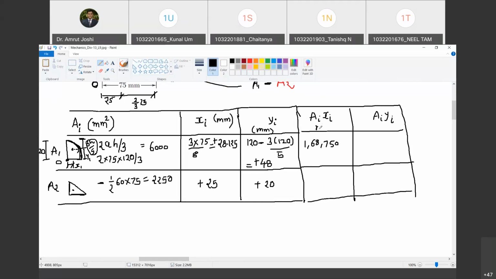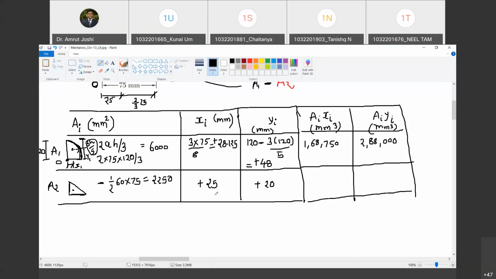Millimeter. No, it is mm square cube. A_i x_i has a unit of mm cube. Now can you tell me what is A_i y_i? So what you have to do is 6,000 multiplied by 48. How much is that? 2,88,000. Are you with me? Yes. And what is the unit? Mm cube. Great.